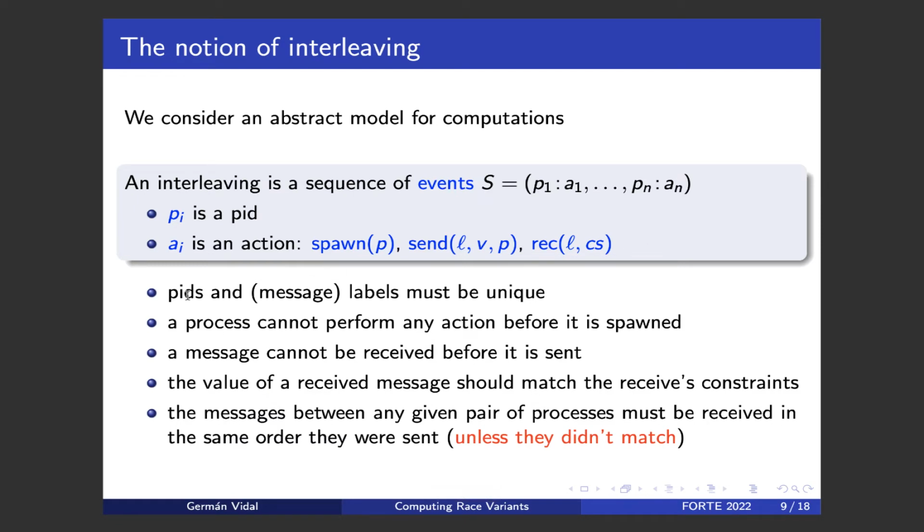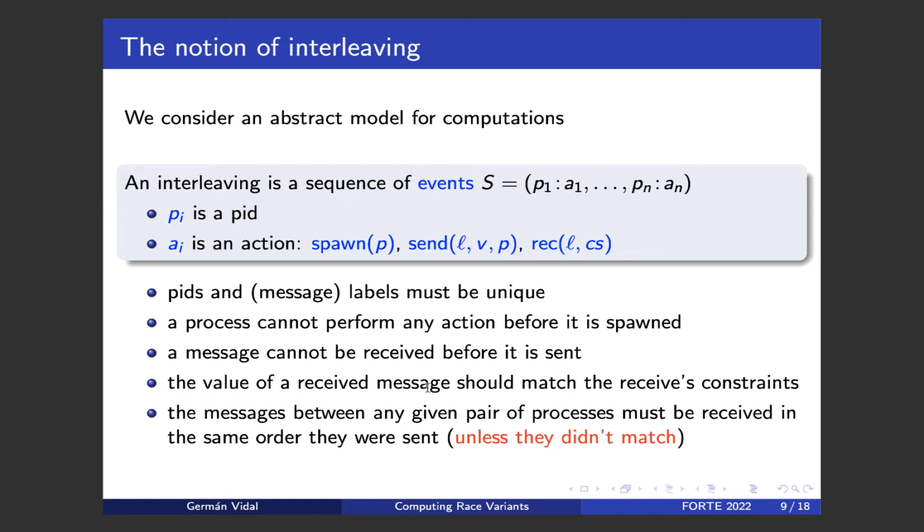So first, the bits and the labels of an interleaving must be unique, so we cannot spawn two processes with the same bit or send two messages with the same label, okay? A process cannot perform any action before it is spawned, which is quite obvious. A message cannot be received before it is sent, again very obvious.